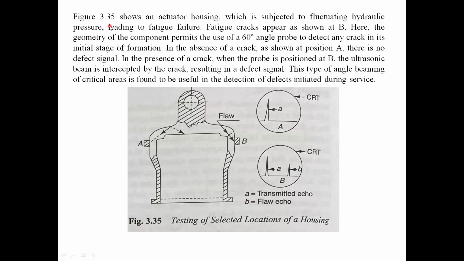Next one is testing complex shapes, like this actuator casing. Here we can't use straight beams because scanning complex shapes is very difficult. In this case also we use angle beams. Suppose this is the casing; here we can send the beams at a 60 degree angle. We can find the defects in such kinds of casings.